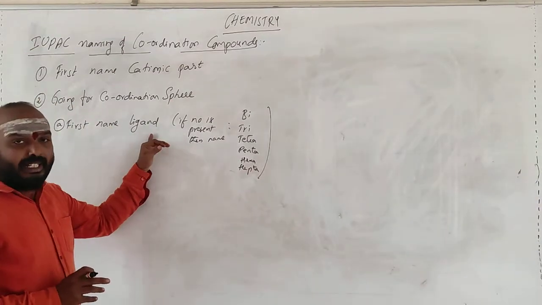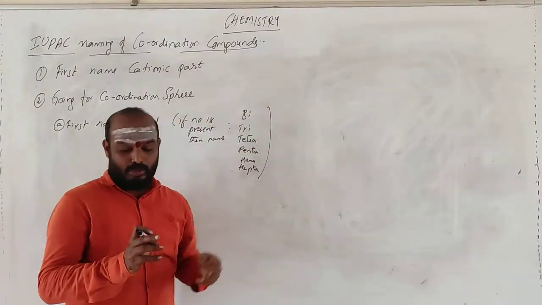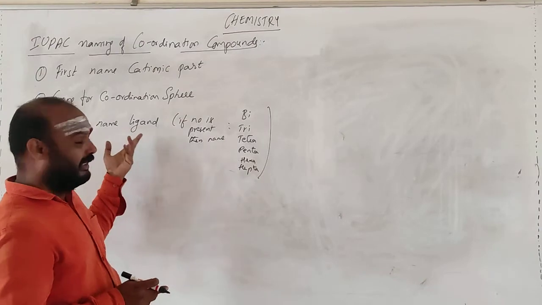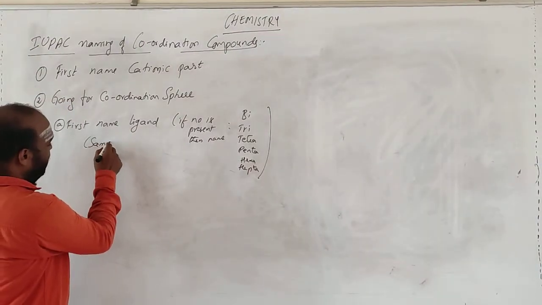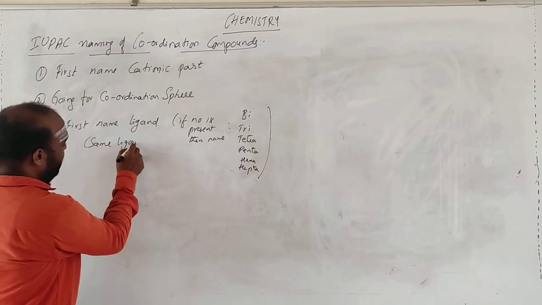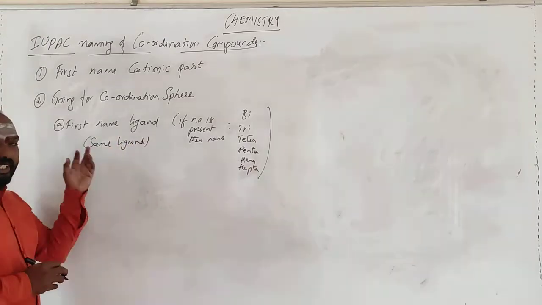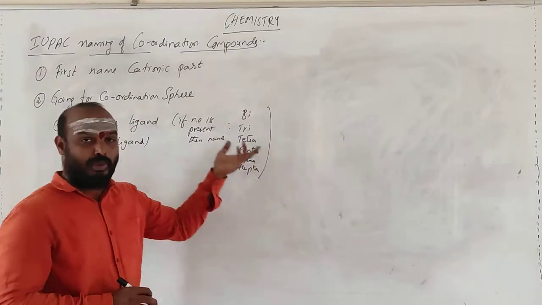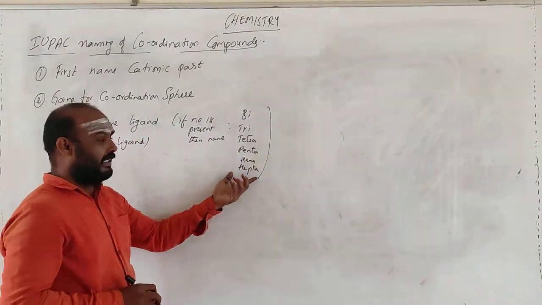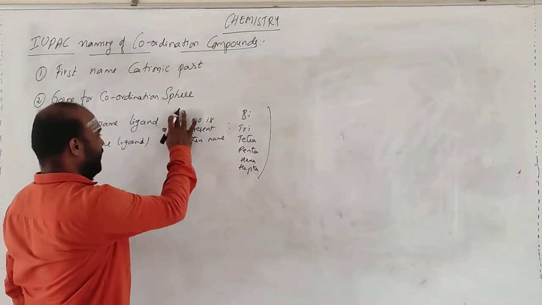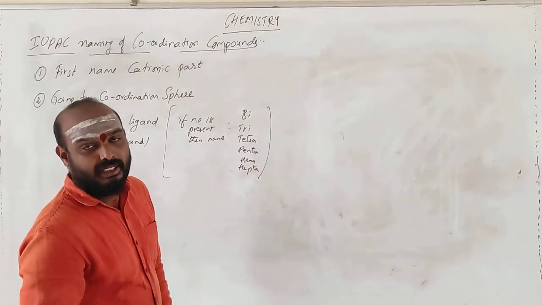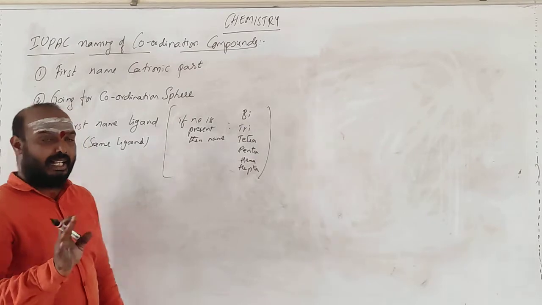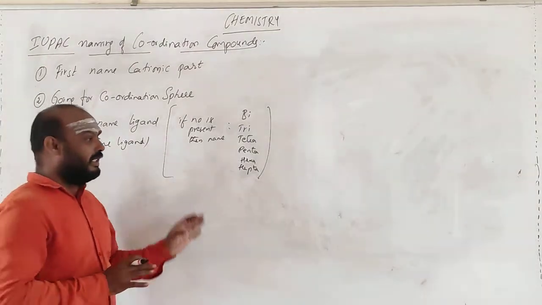First you go for the ligand. If the same ligand is present more than one time, then we take these numbers, writing the prefix in front of the ligand name.